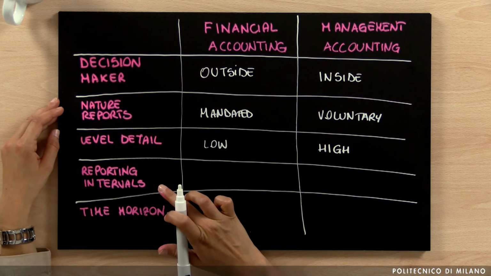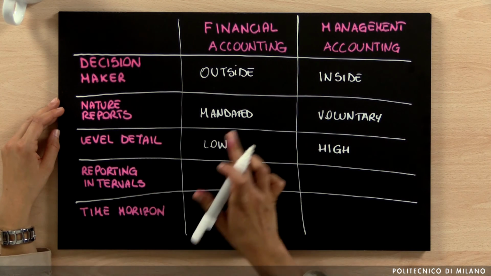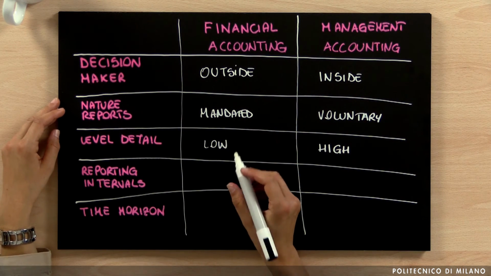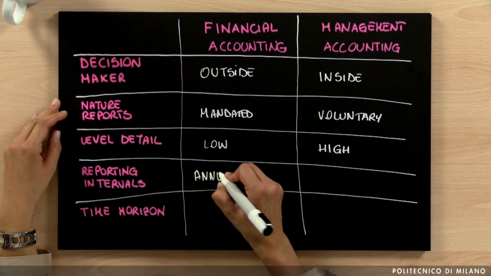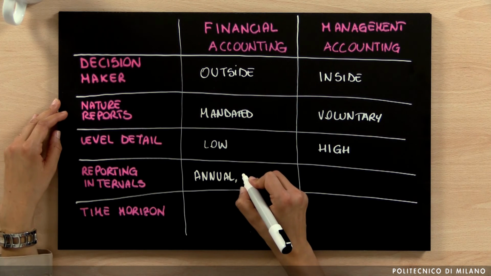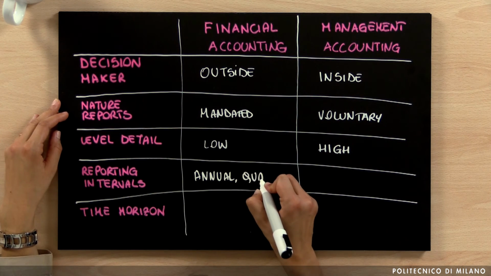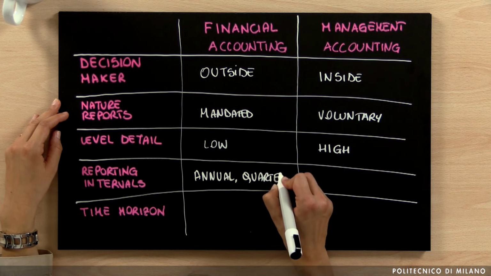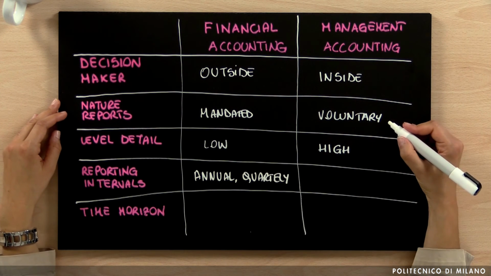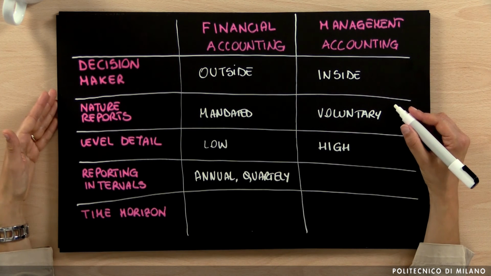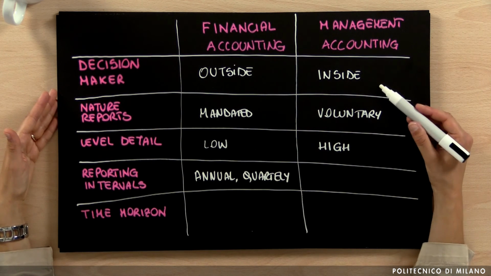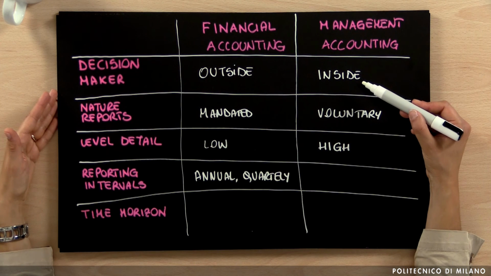Another difference is in terms of reporting interval, because when we have financial accounting, we have reports that are prepared usually on an annual basis. In some cases, we can also have reports that are provided on a quarterly basis. It is exactly the opposite for management accounting, because information should be provided to managers very often, because they use it for making decisions inside the company.